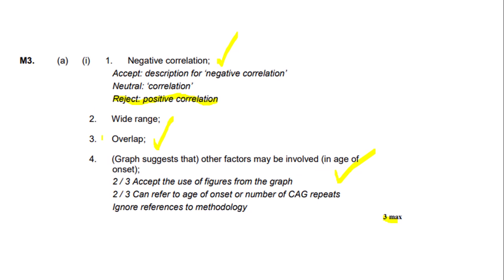Also here it says, for mark points 2 and 3, accept the use of figures from the graph, and for mark points 2 and 3 can refer to the age of onset or number of CAG repeats. So you could put about those 2 things. So you can use the figures themselves if you want. However, it says ignore references to methodology, because it doesn't really mention what methods they use to gather the number of CAG repeats in the question. So if we move on,